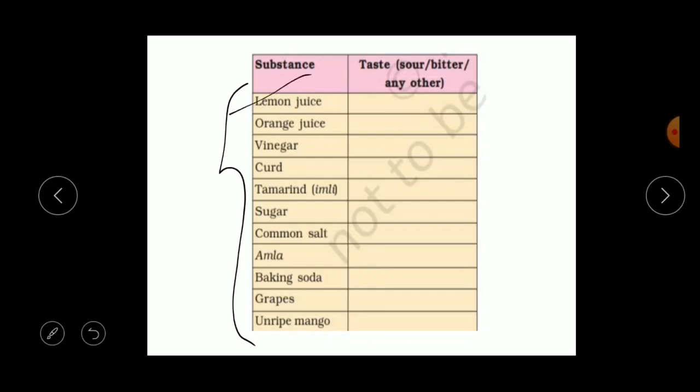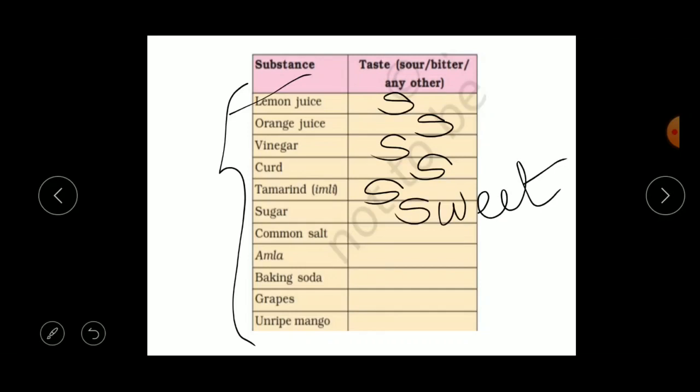Lemon juice. How does it taste? Yes, it tastes sour, right? Orange juice, sour. Vinegar, yes, it tastes sour. What about curd? Yes, it tastes sour. Next, tamarind. It is also called imli. It tastes sour, right? What about the sugar? It tastes very bitter, right? No, it tastes very sweet. Next, what about common salt?